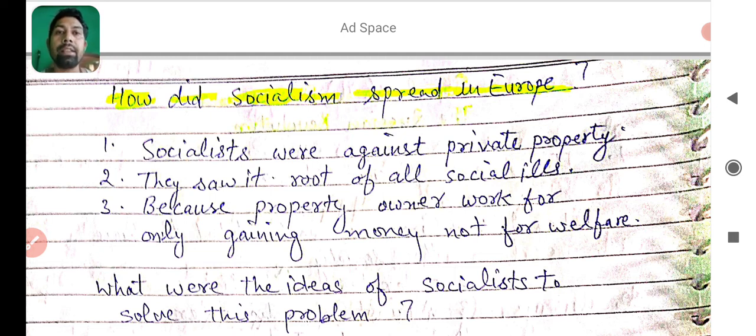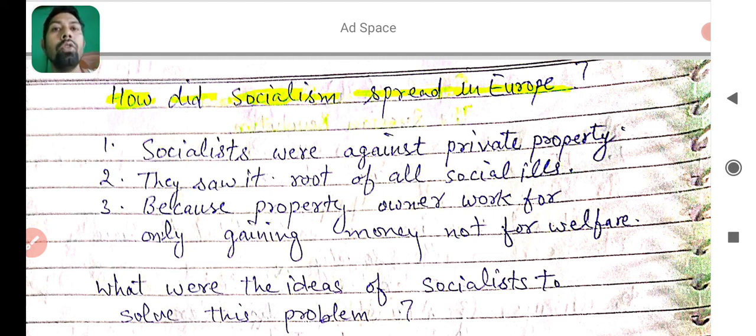Socialists were against private property. They thought that if socialism is to be promoted in Europe, private property should be distributed equally. They saw it as the root of all social ills. It means a socialist thought that private property is the main root of all social ills in society, because property owners work only for gaining money, not for the welfare of the people who produce money for them.